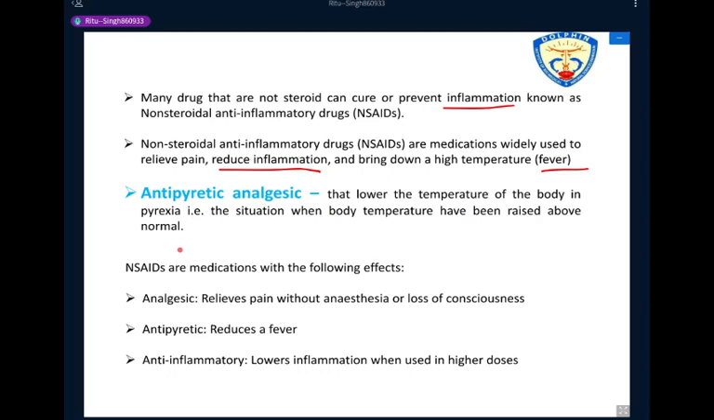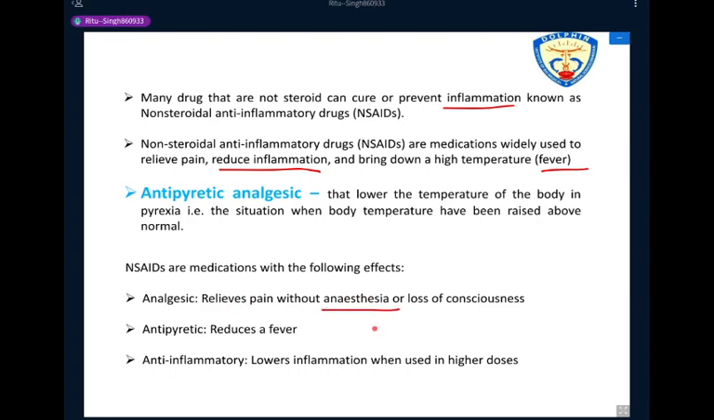Is it clear to everyone? So NSAIDs have some main therapeutic effects, that is analgesic, antipyretic, and anti-inflammatory. First is analgesic. Analgesics are normally called pain relief drugs. They relieve pain without anesthesia.